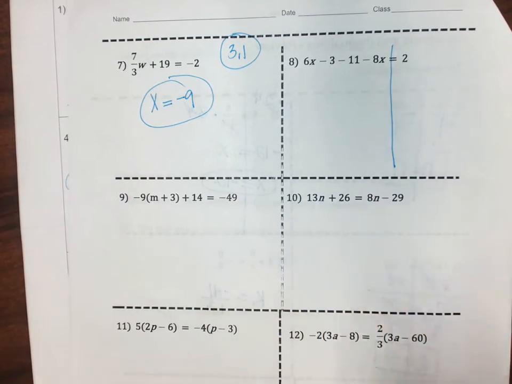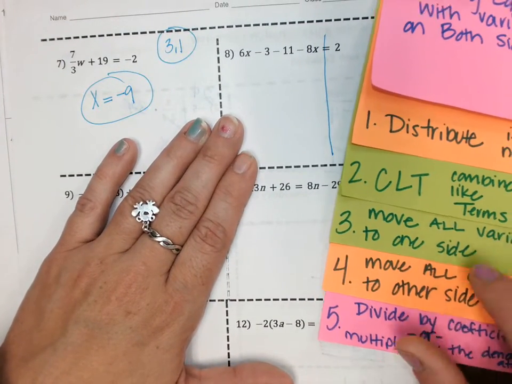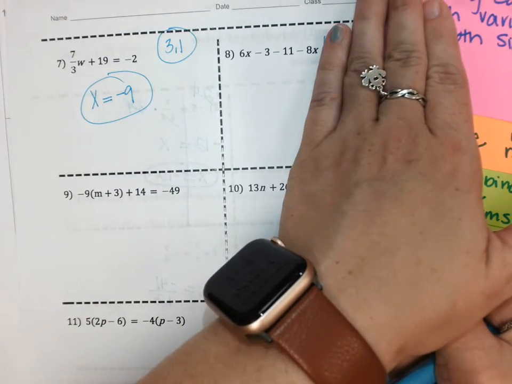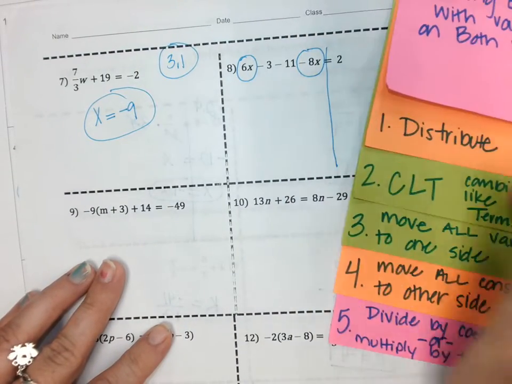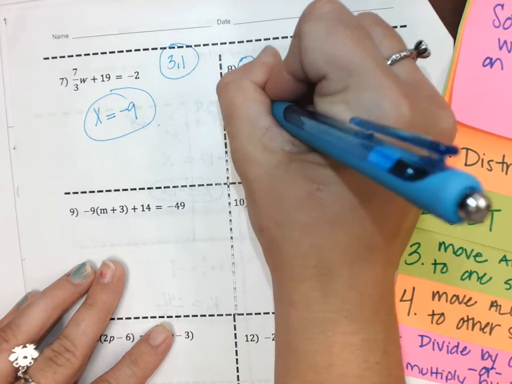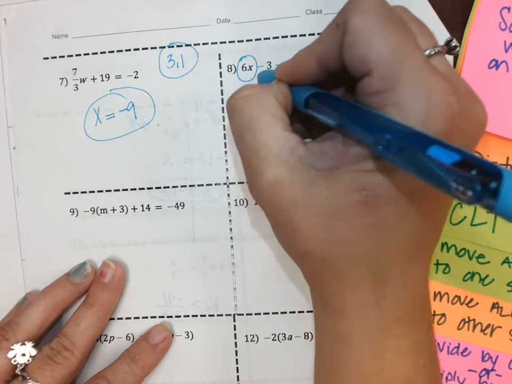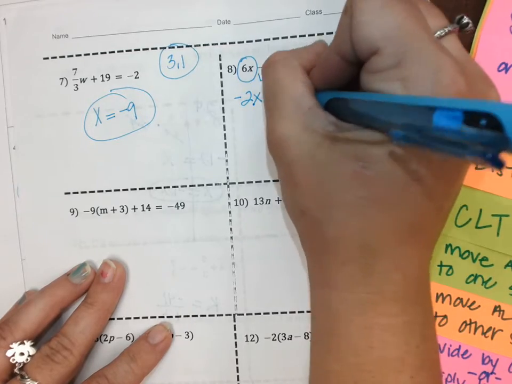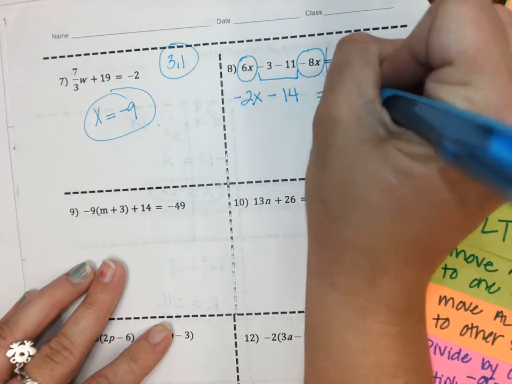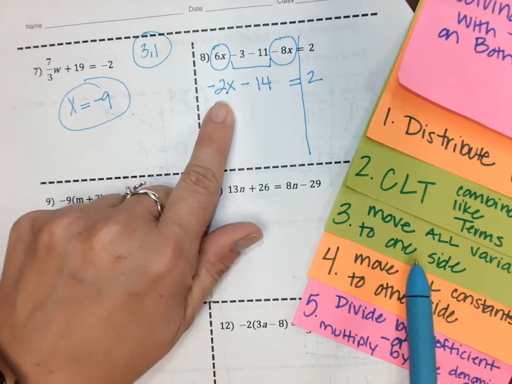Number 8. I'm going to do these steps with you. Do you need to distribute? Do you need to combine anything on the left? Good. 6x minus 8x is -2x. -3 minus 11 is -14. All right. All my x's are already on the left side.